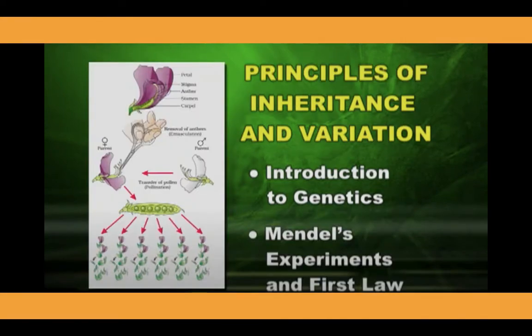In today's class, we will focus on principles of inheritance and variation, in which we will talk about introduction to genetics, and we will know about some genetic terms that are generally used in the field of genetics, and Mendel's experiments and first law of genetics, that is known as the law of dominance.